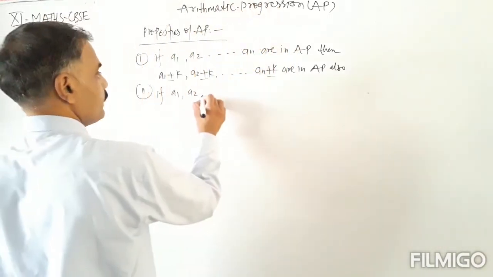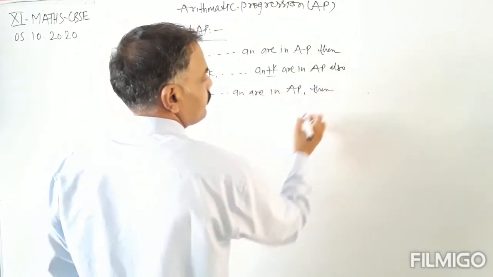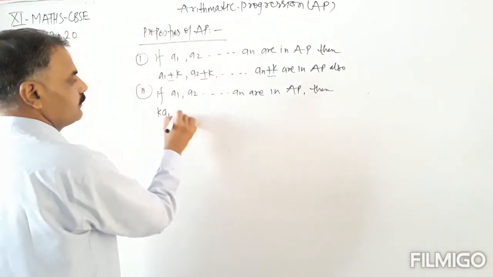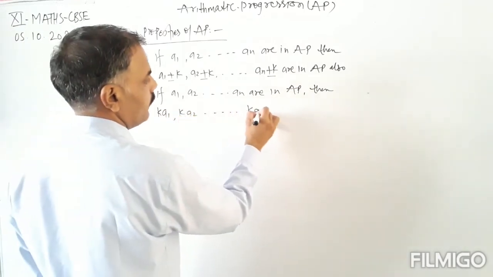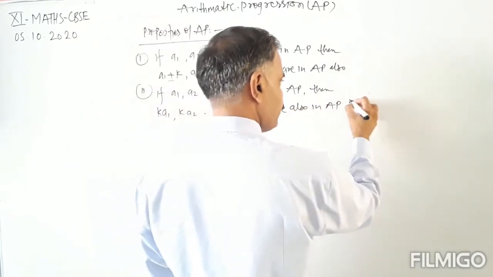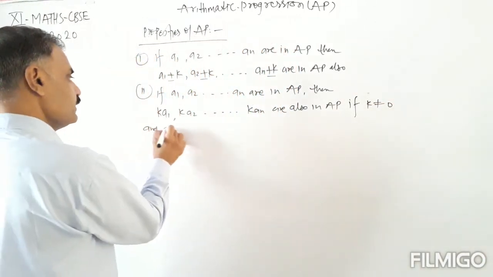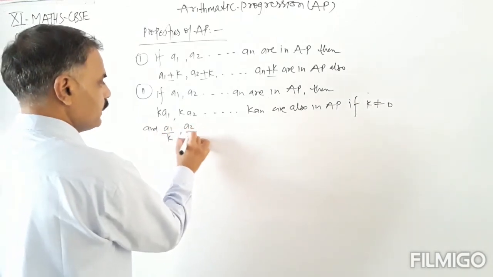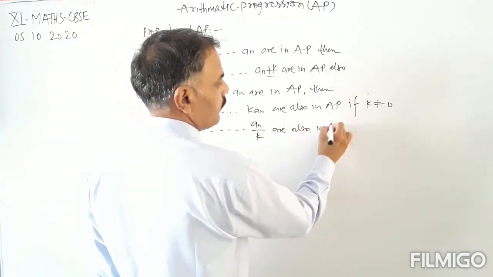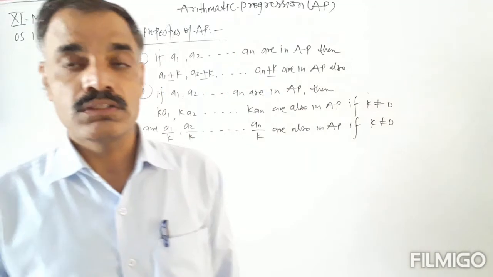And if A1, A2 and An are in AP, then kA1, kA2 and so on kAn are also in AP, if k is not equal to 0, and A1 upon k, A2 upon k and so on An upon k are also in AP, if k is not equal to 0.